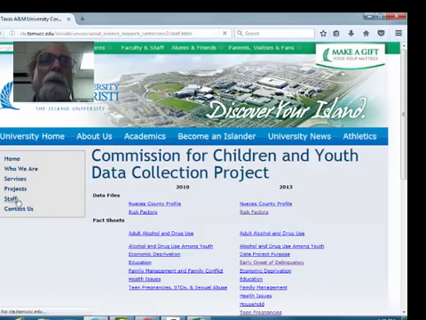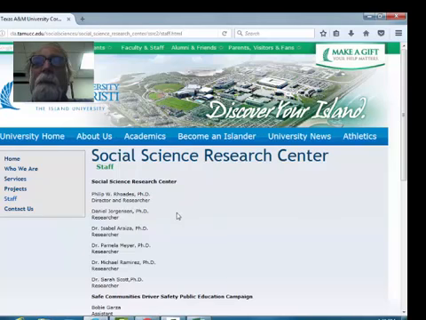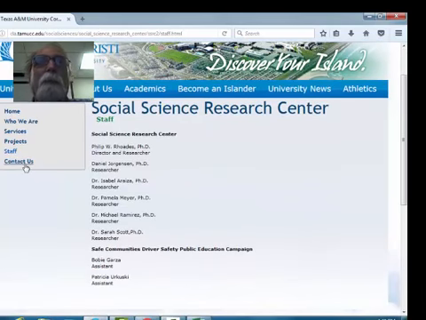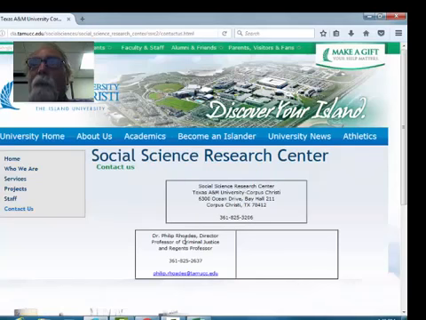The other thing is staff and contact us. You got these faculty member listed. Philip Rhodes is a good person to talk to. These other faculty members I know are good, but I know that Dr. Rhodes really got his phone number and his email address. He will take the time out to help you run down data and information if you're trying to find out about the local community. So to sum up, 3 sources: the census, the Center for Disease Control, and locally the Social Science Research Center. Any of these and all of these will help you create a stronger, more credible needs statement.